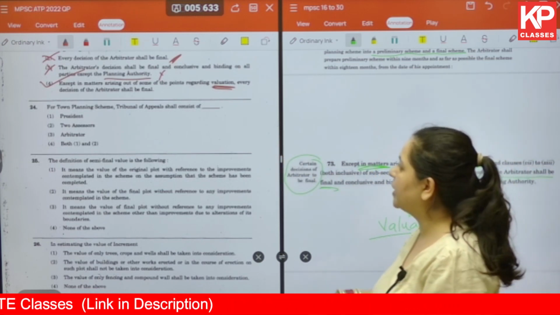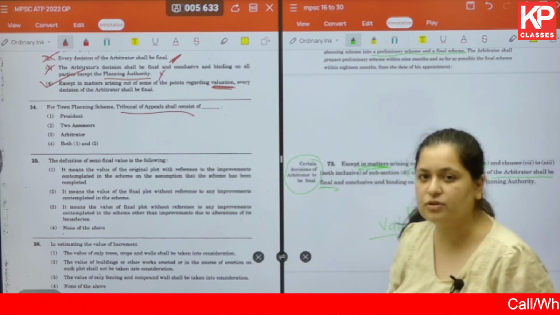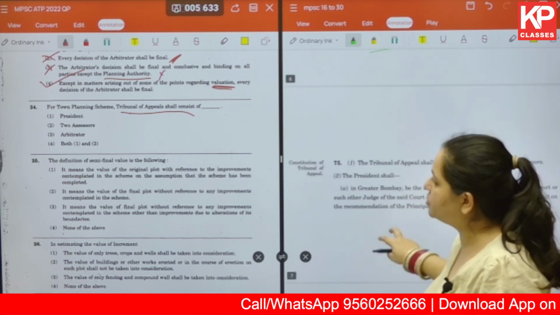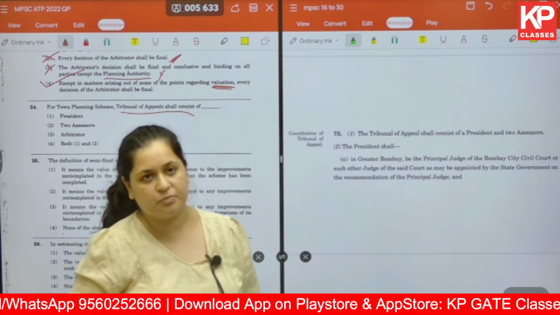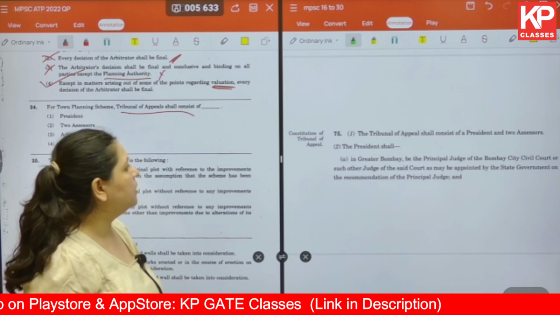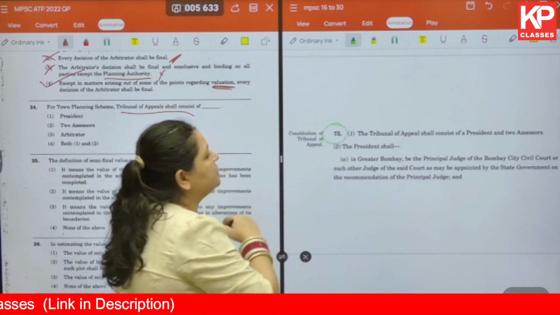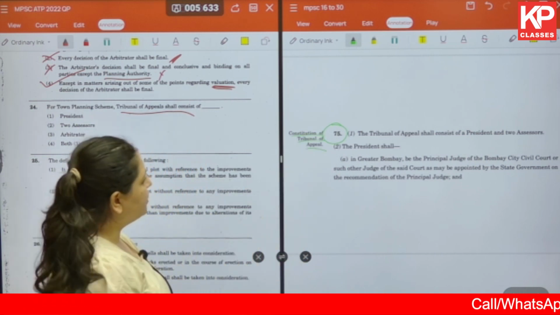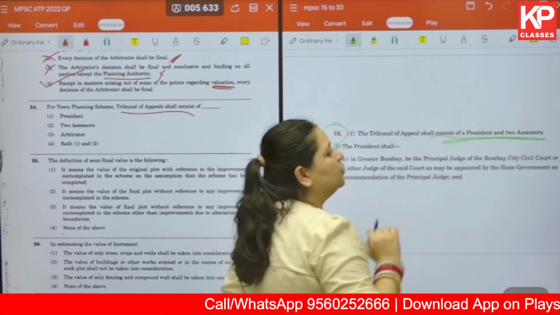The next question. For TPS, Tribunal of Appeals shall consist of. So this is talking about what it consists of, as in the constitution of the Tribunal of Appeal. Apart from that, you have to look into the duties and responsibilities of that, and you can also see who appoints the people who are constituted into this Tribunal of Appeal. So under section 75, which talks about the constitution of the Tribunal of Appeal, it is written that it shall consist of a president and 2 assessors.